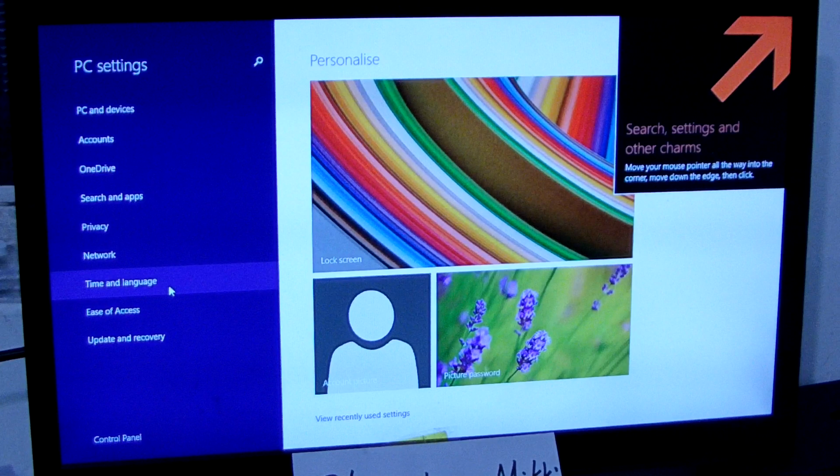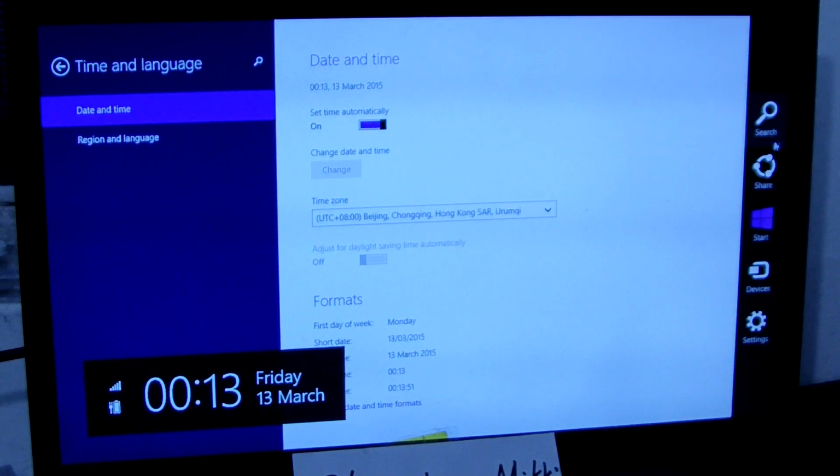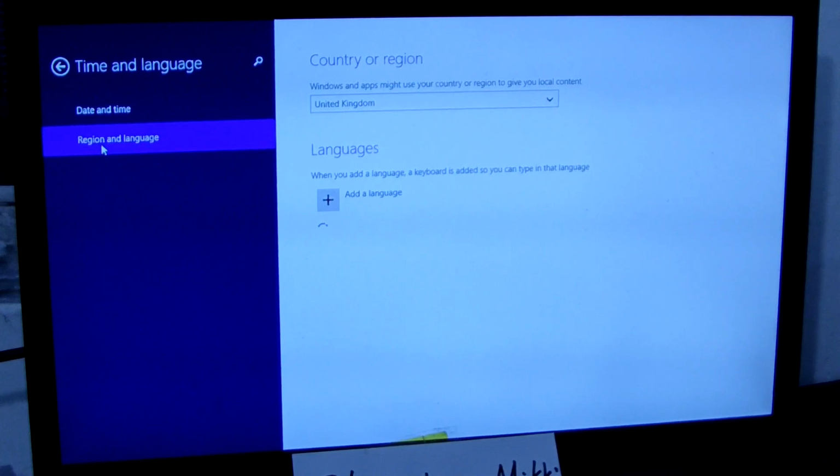Then choose time and language. Then we choose region and language. Then you can see this is English language and this is Chinese.